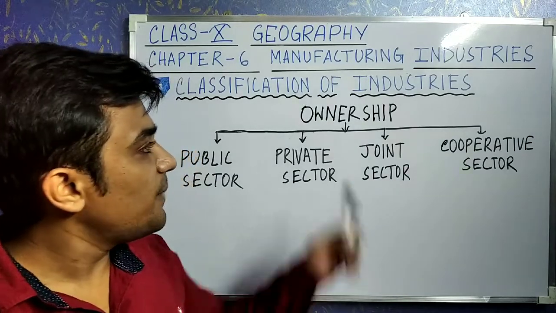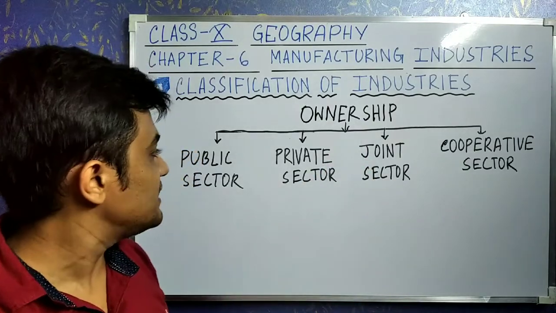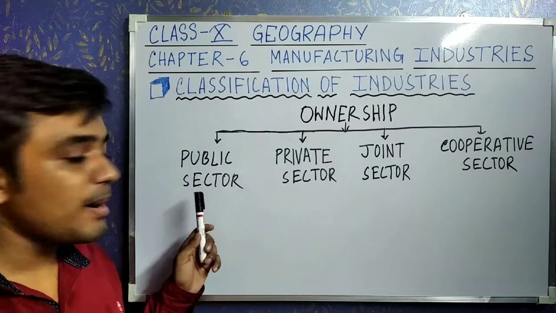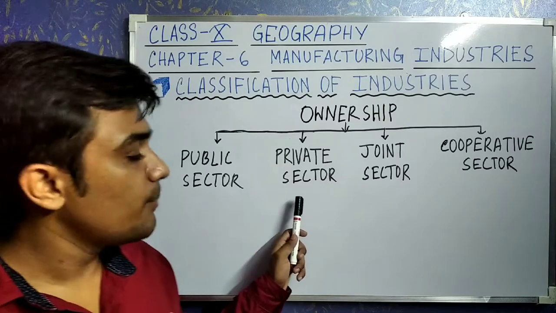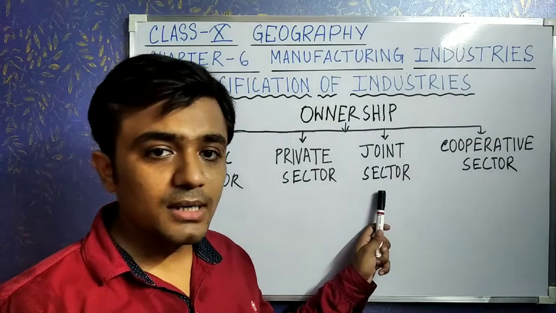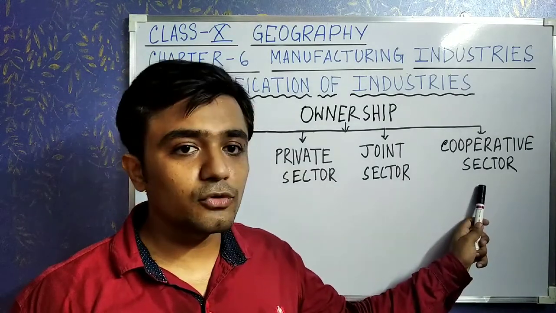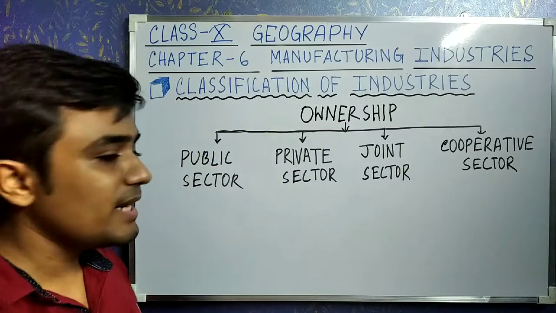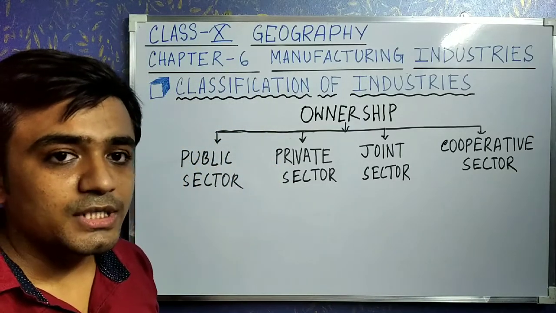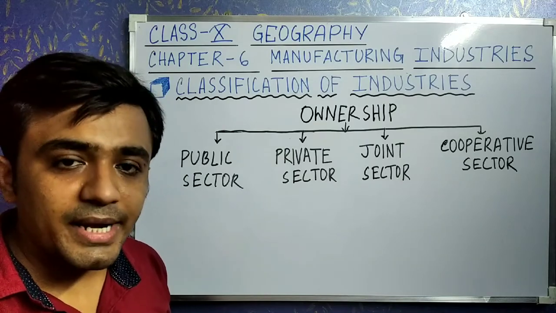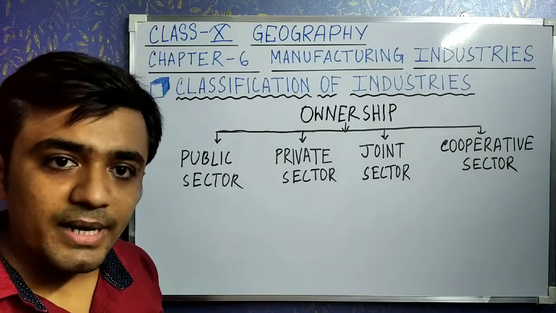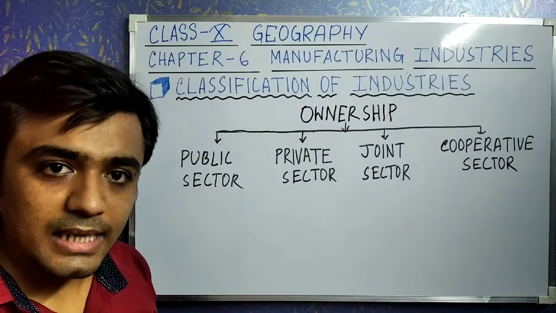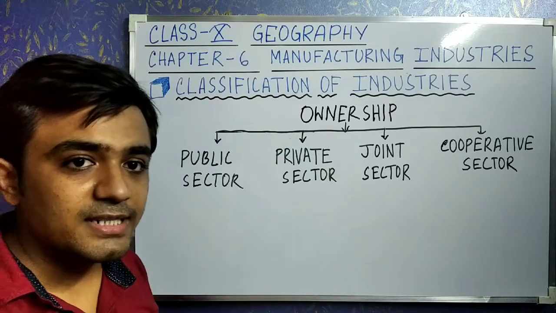now on the basis of ownership we can classify industries into 4 categories. Number 1, public sector, second one, private sector, third one, joint sector, and fourth one, cooperative sector. Okay, so now what is public sector? Those industries that are operated and owned by the government, those types of industries are known as public sector. Clear? And what is private sector?